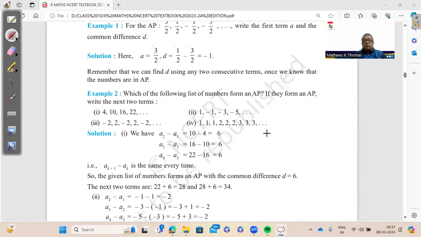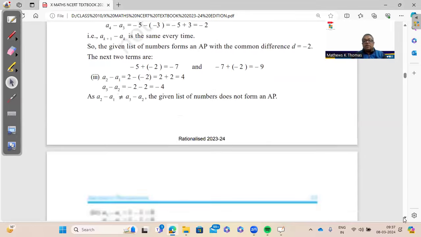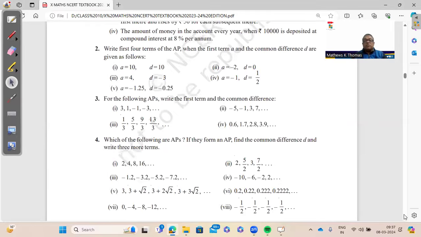Here we go through the arithmetic progression. You should know what an arithmetic progression is. Identify an arithmetic progression. These are all 1-mark questions. So in the first exercise, you will have 1-mark questions: how to find out whether it's an AP, how to find the common difference and the first term.